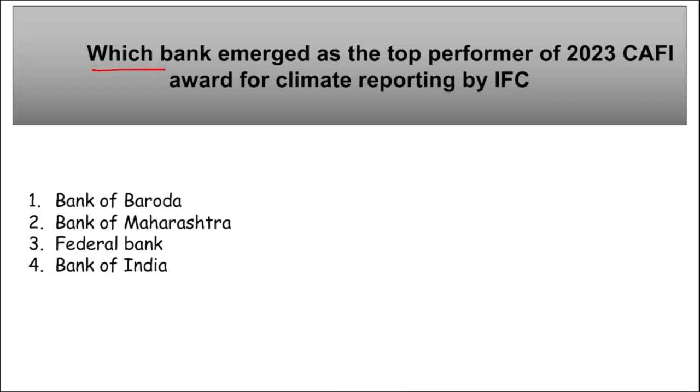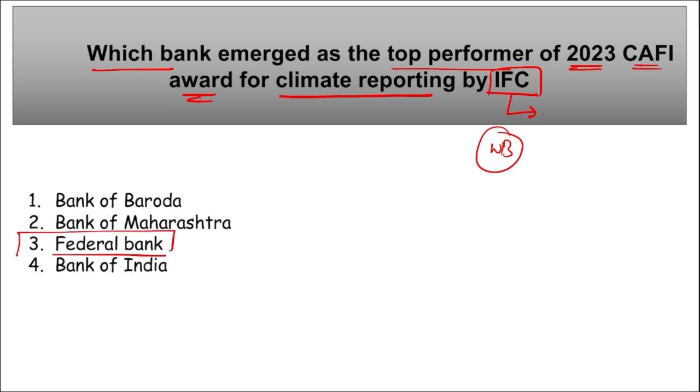Next is which bank has emerged as the top performer of 2023 CAFI Award for Climate Reporting by IFC. I repeat, IFC, that is your International Finance Corporation. This is a member of World Bank Group, and they have recognized which bank? That is your Federal Bank, right? They are the top performer of the 2023 CAFI Awards. What is CAFI? Climate Assessment for Financial Institutions Award for Climate Reporting. So Federal Bank has emerged as the top performer of the 2023 CAFI Award for Climate Reporting, correct?